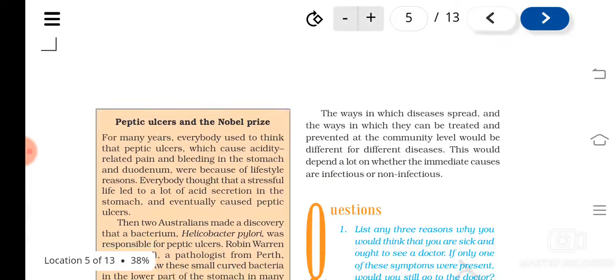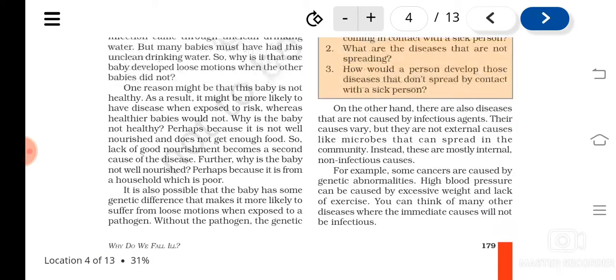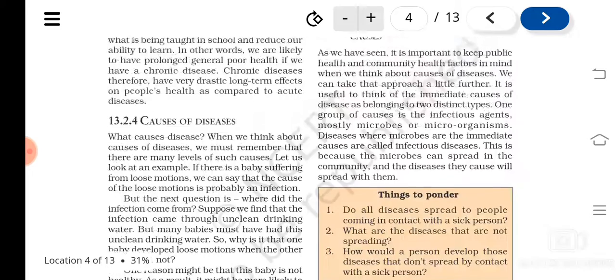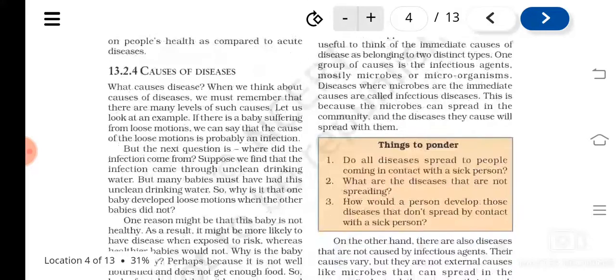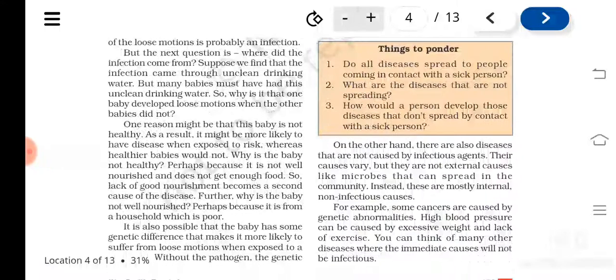And the ways in which these diseases are spread and the ways in which they can be treated, all this will be different in a community, isn't it? So the treatment depends upon the causes of the diseases. So infectious and non-infectious diseases, you understood.